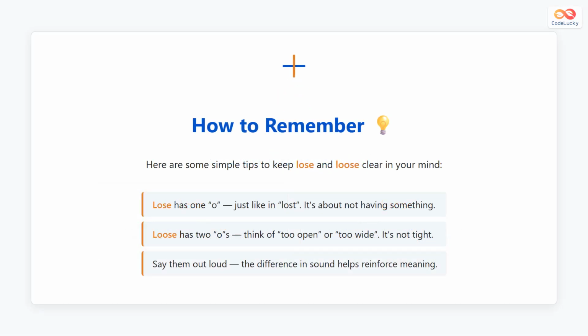Here are some simple memory tricks. The word lose has one letter O, just like the word lost. Both words are about not having something anymore. The word loose has two O letters. Think of the phrase too open or too wide to remember that loose means not tight. Saying the words aloud, lose and loose, and repeating the meanings helps fix the difference in your mind. With practice, choosing the correct word will feel natural.